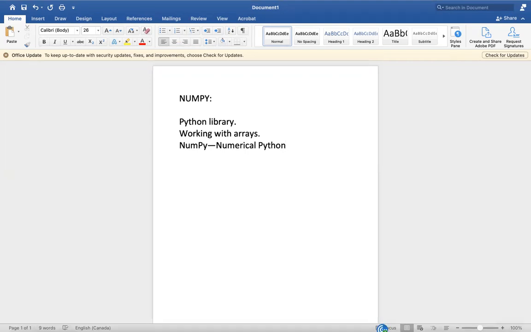Now let's see why we use numpy. In Python we have lists, arrays, etc. A list serves the purpose of arrays, but it is very slow to process. So we use numpy to work on arrays and lists very fast. It is about 50x faster than the traditional Python lists. So numpy is faster than traditional Python lists. This is one of the most important advantages of NumPy.